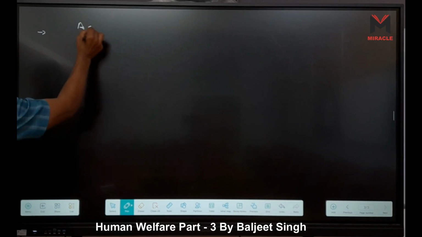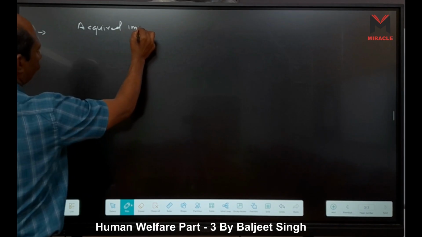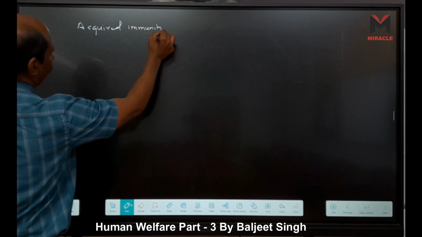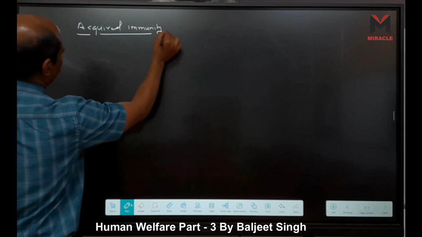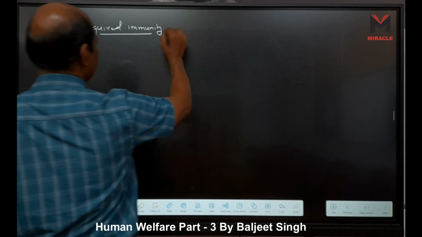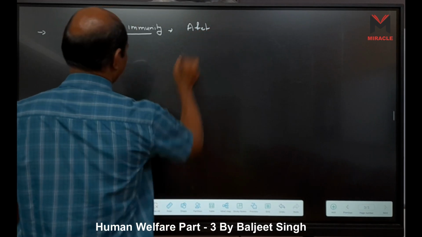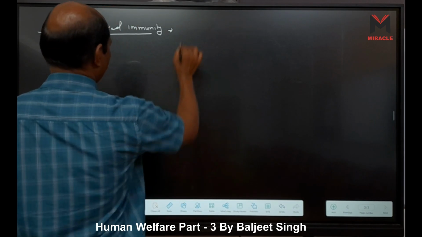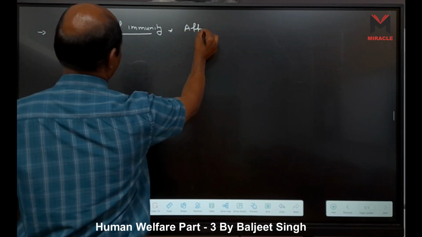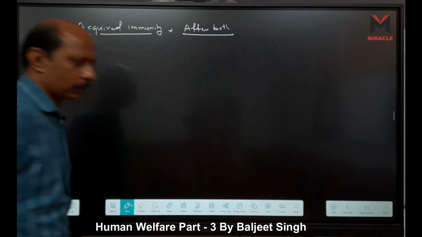Now second is our acquired immunity. Acquired means we get this immunity after birth, right?